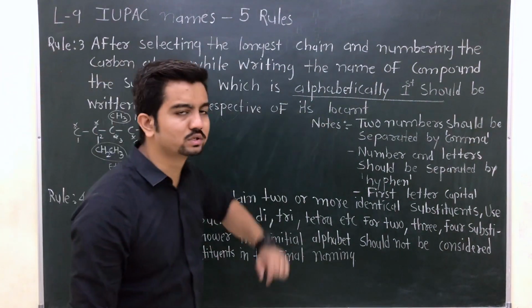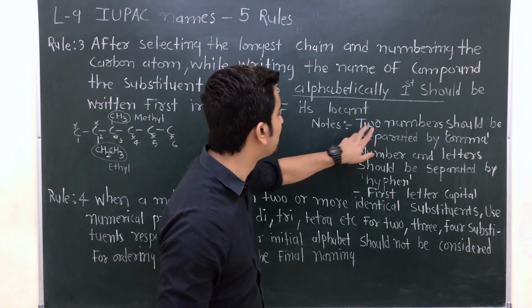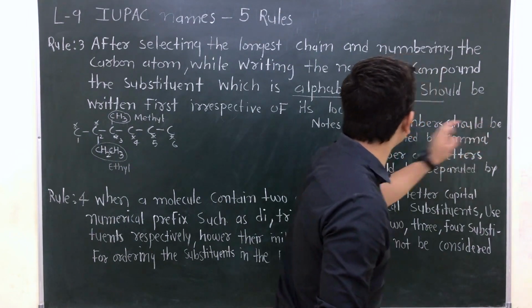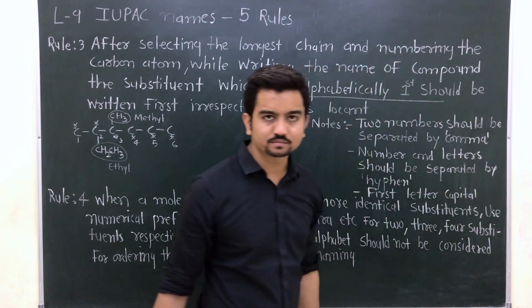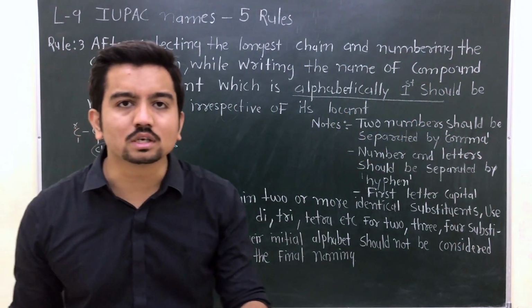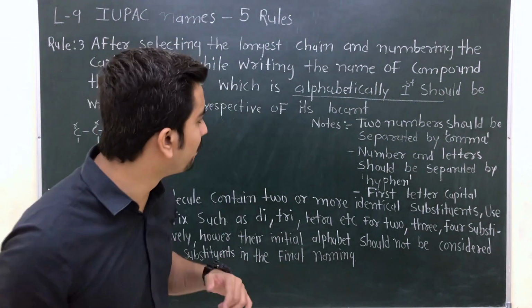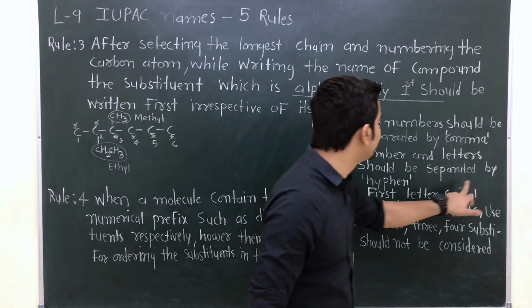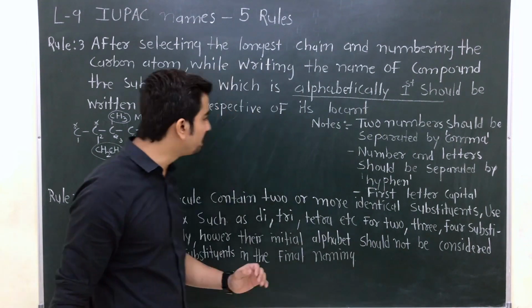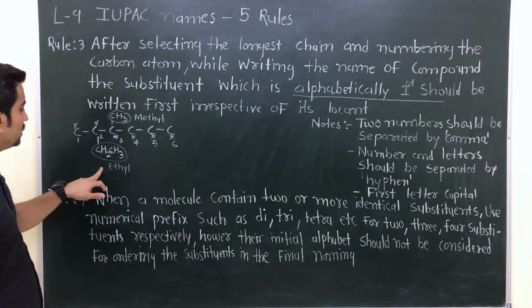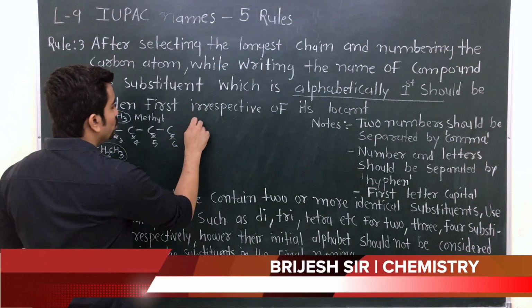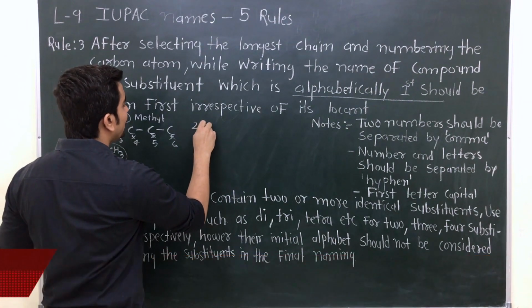Now let's check the notes. Notes state that two numbers should be separated by a comma, and a number and a letter should be separated by a hyphen. What does it mean?